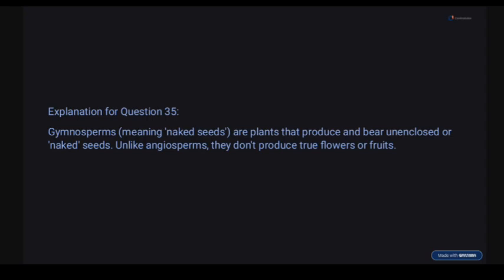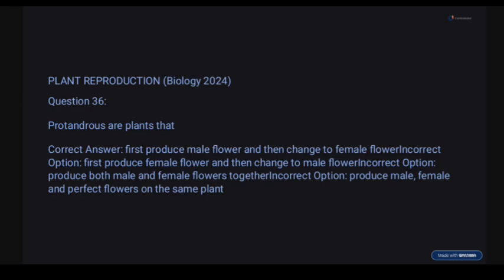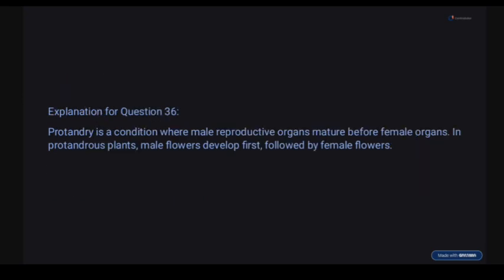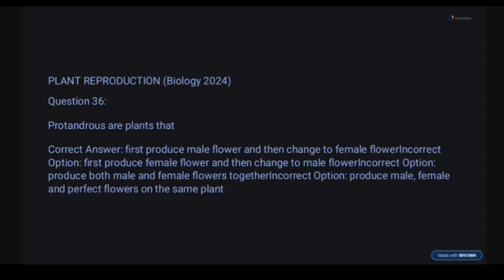36. Protandrous plants produce male flowers and then change to female flowers. They first of all develop into male flowers and then into female. So this is to reduce what? Self-pollination. Next option says produce both male and female together. This is wrong. Produce male and female perfect flowers on the same plant is also wrong. Protandry is a condition where male reproductive organs mature before female.